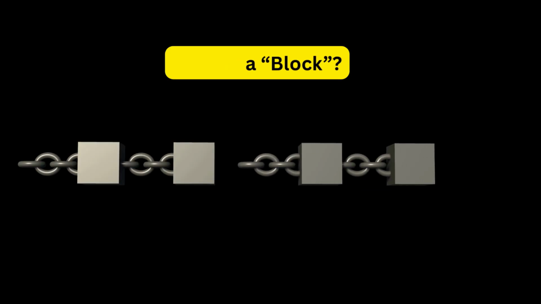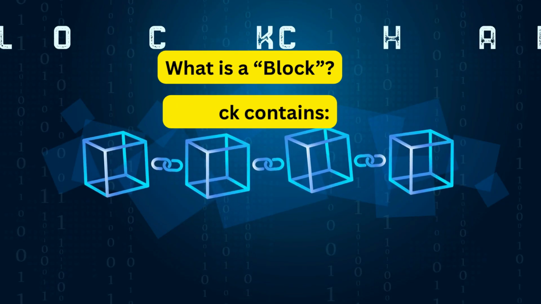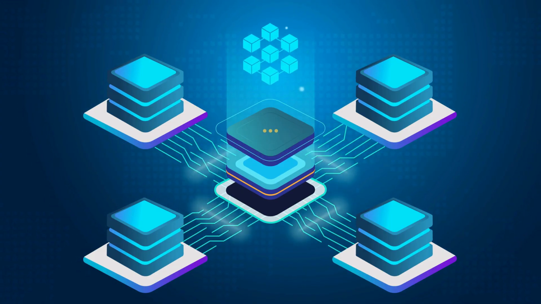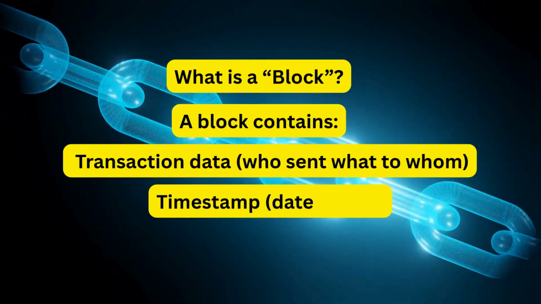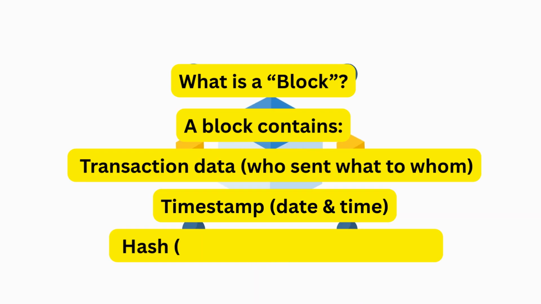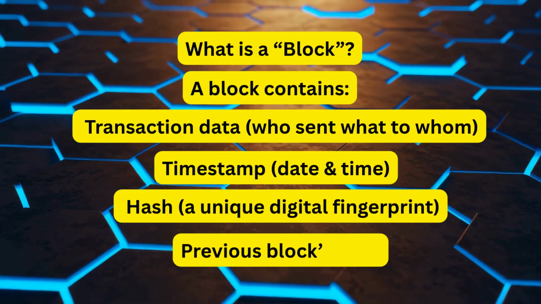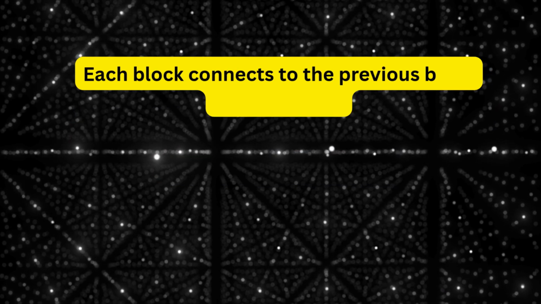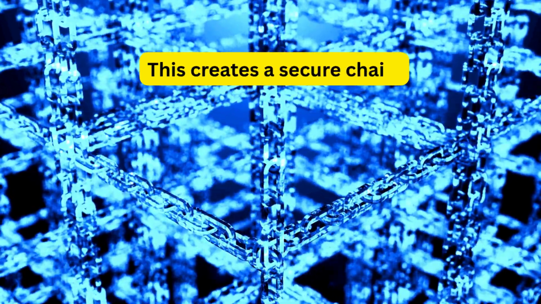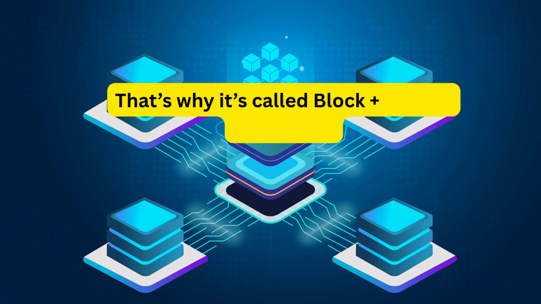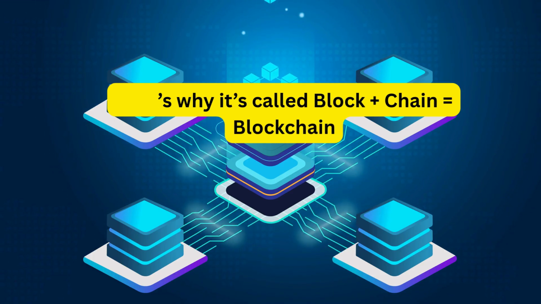What is a block? A block contains transaction data (who sent what to whom), a timestamp (date and time), a hash (a unique digital fingerprint), and the previous block's hash. Each block connects to the previous block using its hash. This creates a secure chain. That's why it's called block plus chain equals blockchain.